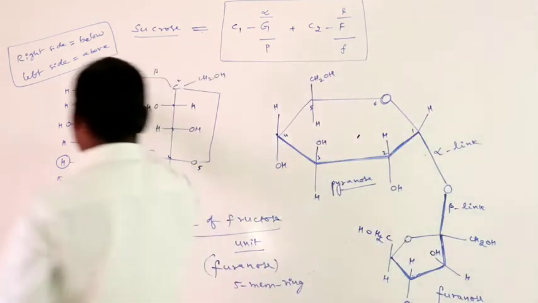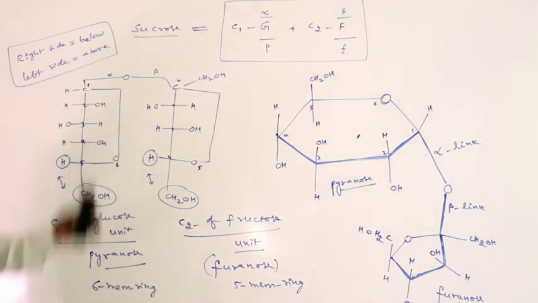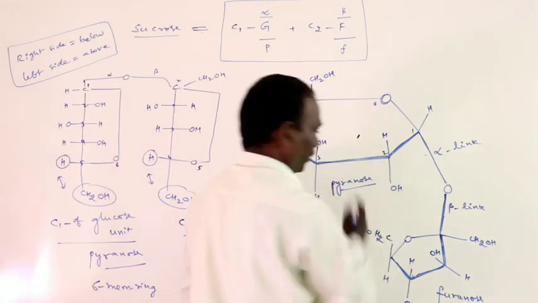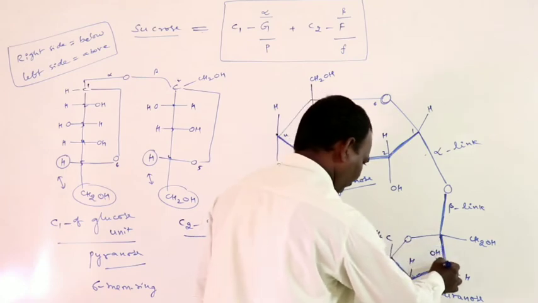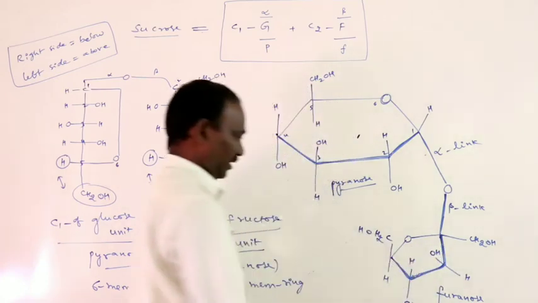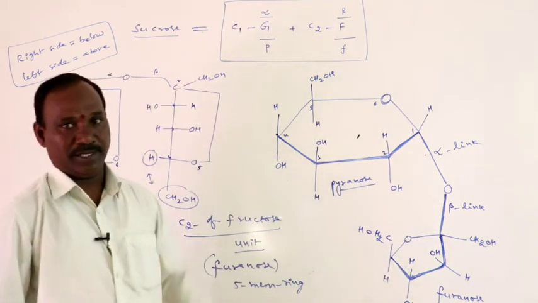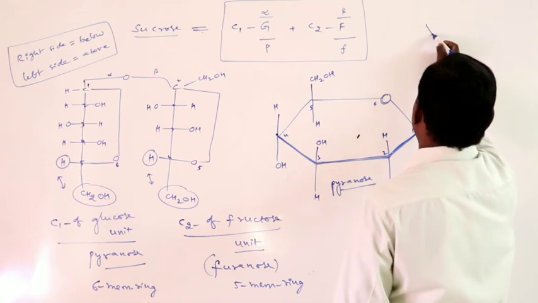This is the Fischer projection formula, and this one indicates the Haworth structure of sucrose. The 5-membered ring is also called furanose, and this one is pyranose. Here the linkage is, for example, like this.